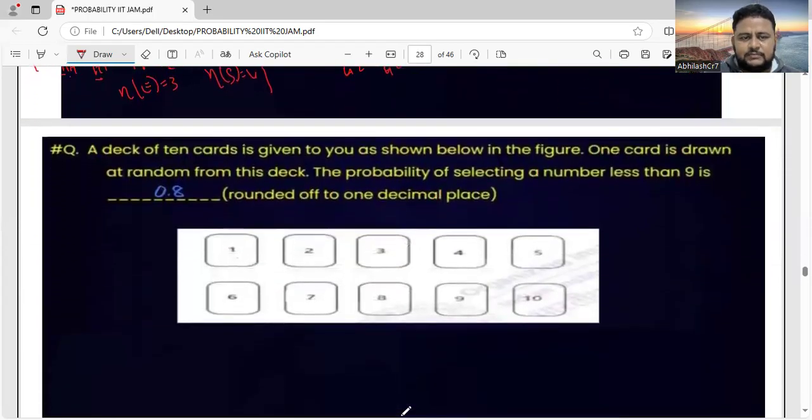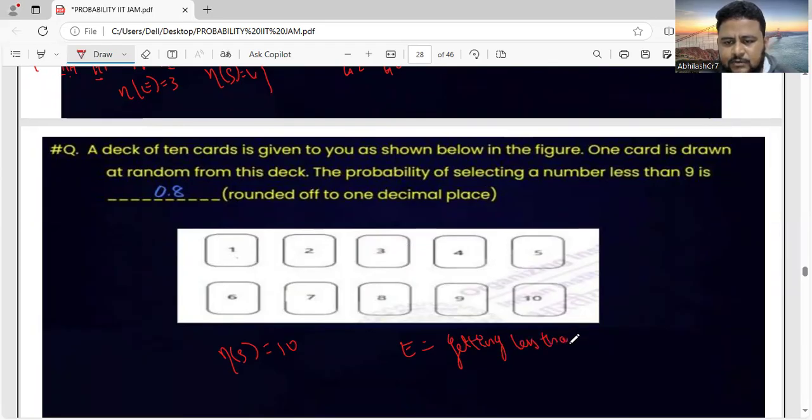Here also the answer is given, no problem. See, a deck of 10 cards is given to you as shown below. One card is drawn at random from this deck. The probability of selecting a number less than 9 is? So here the sample space is 1 to 10, so n of s is 10. The event is getting a number less than 9. Possible outcomes are 1, 2, 3, 4, 5, 6, 7, 8. They're not telling 9 or less than 9, they're telling less than 9, so it is 1, 2, 3 up to 8.